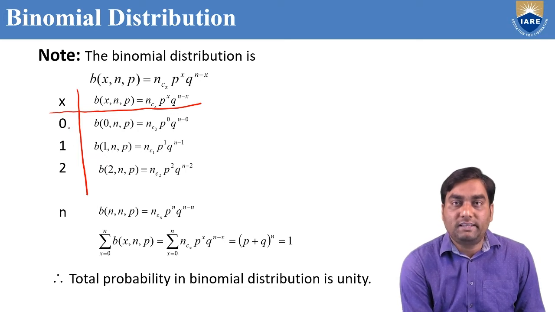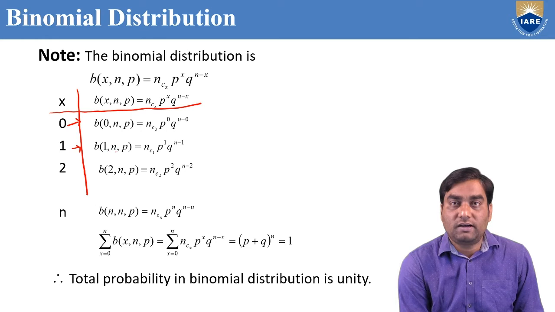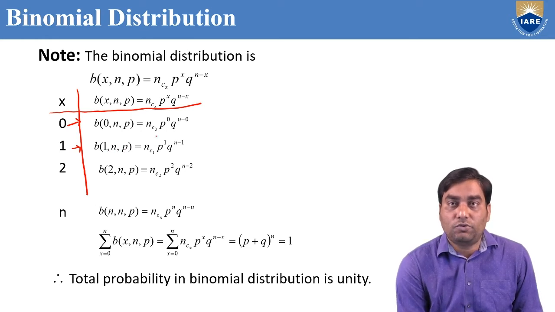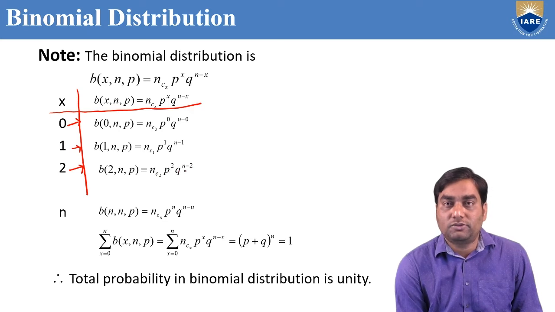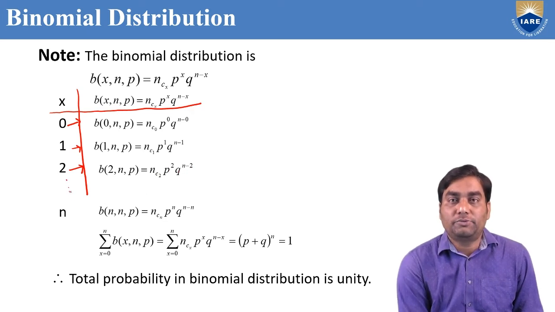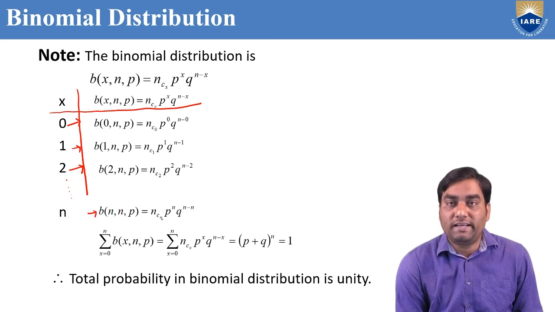Suppose x equal to 1, B of 1 comma n comma p, substituting x equal to 1, NC1 P power 1 Q power n minus 1. Similarly, x equal to 2, B of 2 comma n comma p equals NC2 P square Q power n minus 2. Like that, if you substitute x equal to n, B of n comma n comma p, NCn P power n Q power n minus n.